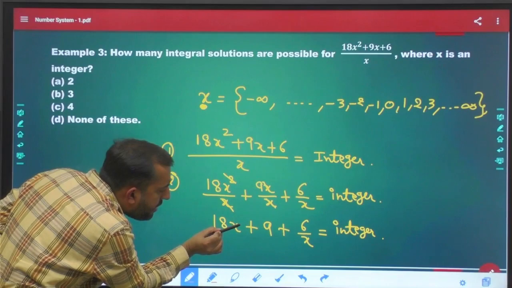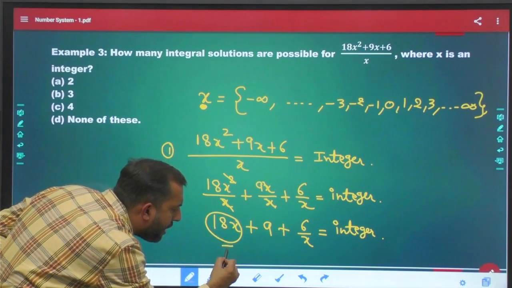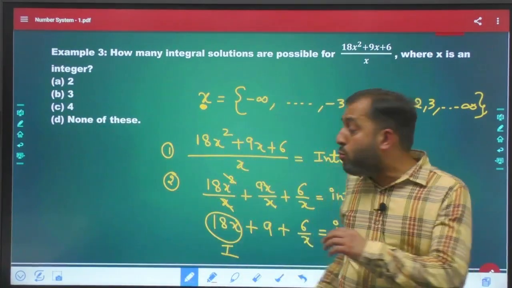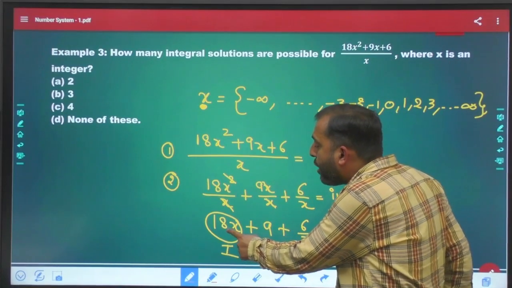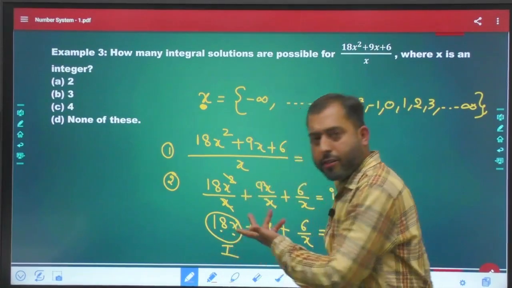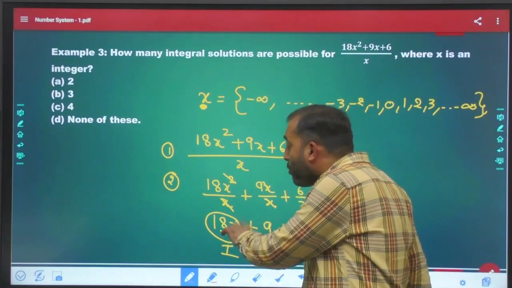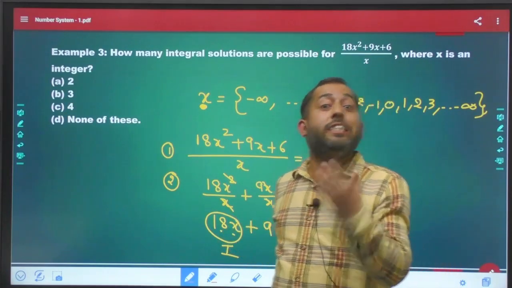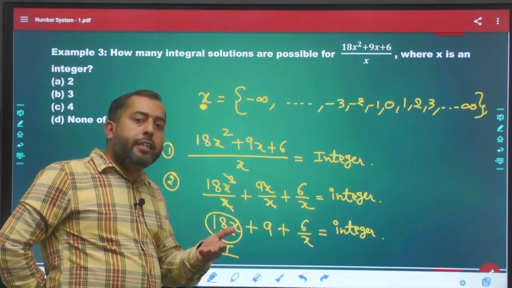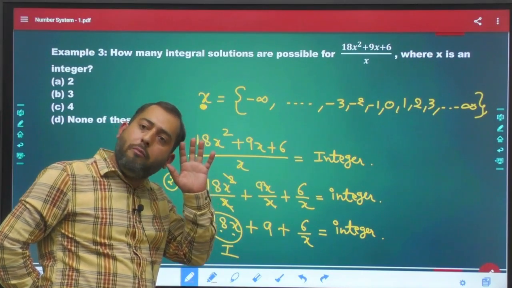So until or unless x is an integer, this complete part is definitely an integer. Meaning, if you put x equal to 0, it will become 18 into 0. 18 into 0 is 0, which is an integer. If you put x equal to 1, 18 into 1 is 18, which is an integer again. So this is what I am saying right now. Until or unless your x is an integer, definitely this whole term 18x will be an integer.